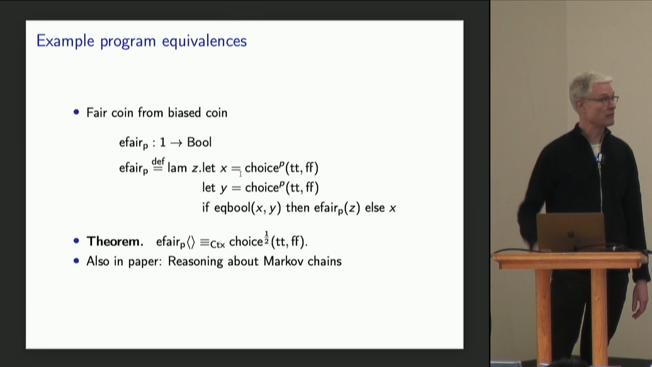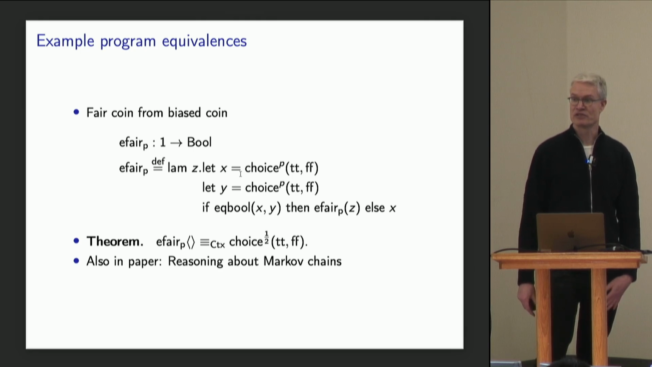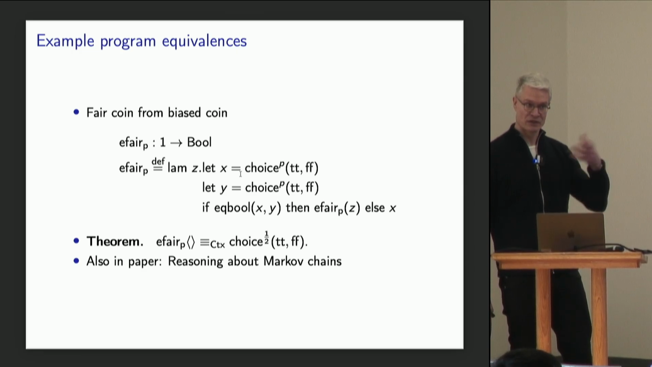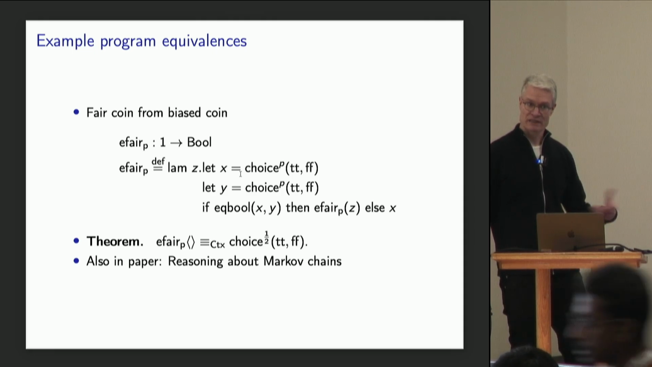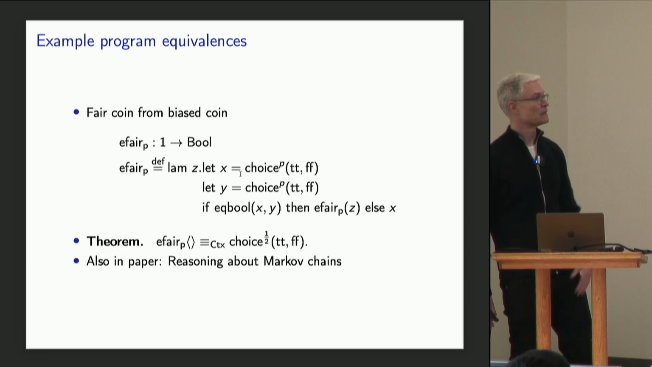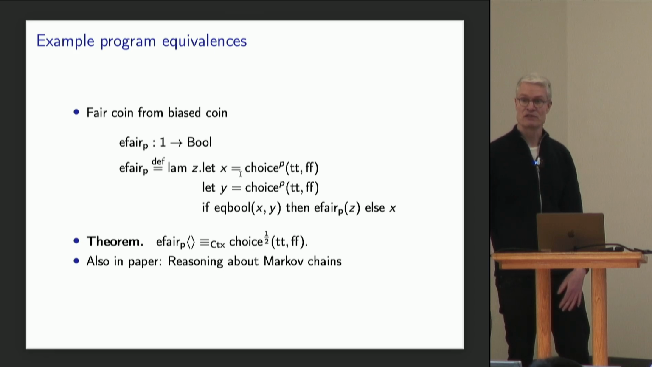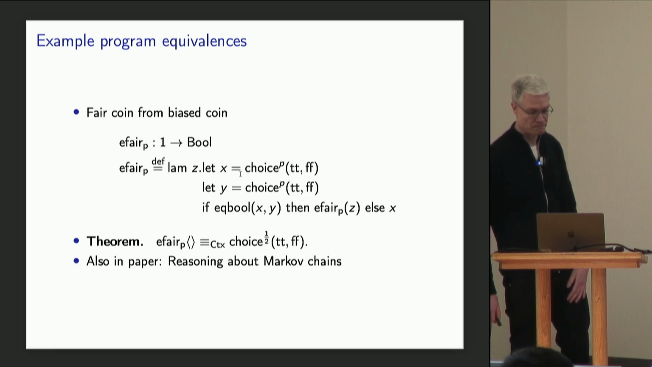Here's another small example. It's an encoding of a fair coin using a biased coin. You can encode a fair coin by flipping the biased coin twice. If you get different results, you pick the first result. If you get the same result, then you try again. So this is a recursive program. And we prove in this paper that this encoding is indeed contextually equivalent to a fair choice between true and false. In the paper, we also have some reasoning about Markov chains.